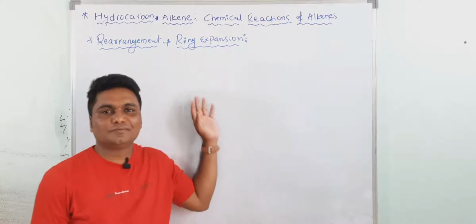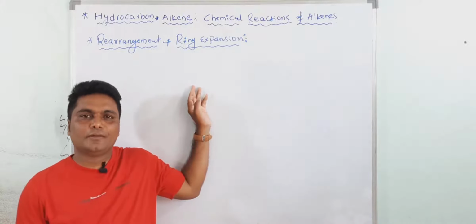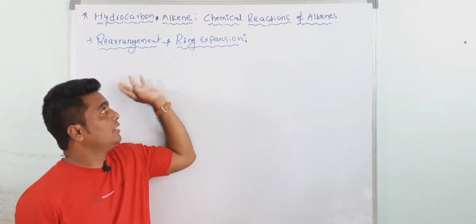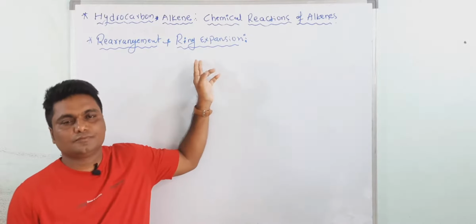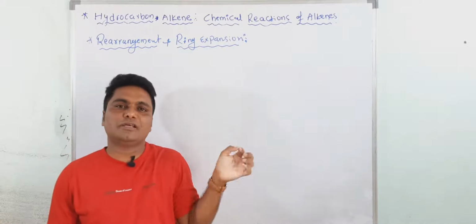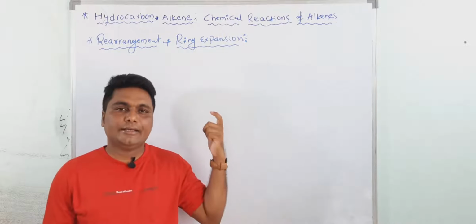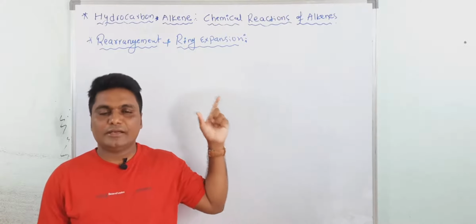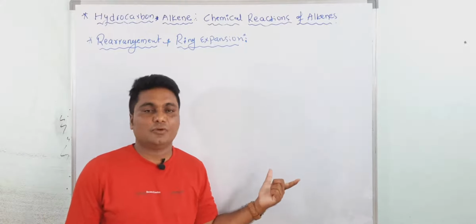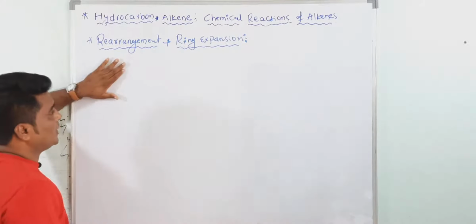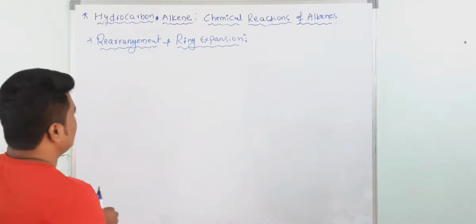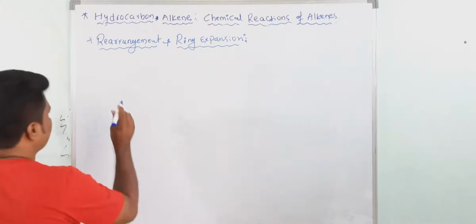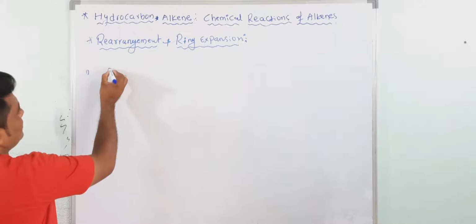Okay, now we'll discuss the problems based on rearrangement and ring expansion. We already completed the problems based on reactivity and stability of carbocation, that is based on the Markovnikov rule. Now see, problems based on rearrangement and ring expansion. For example, see the first example.